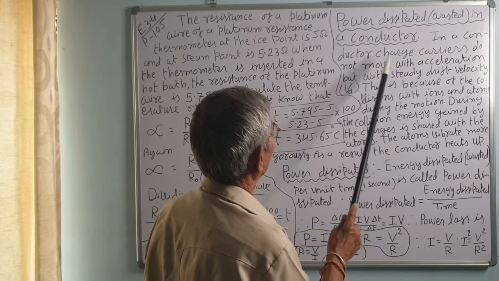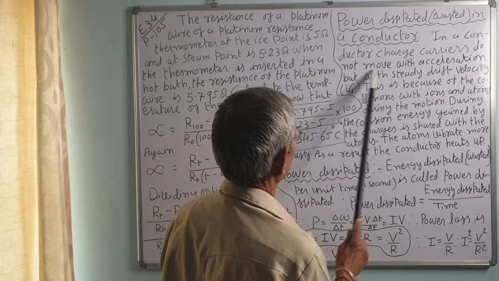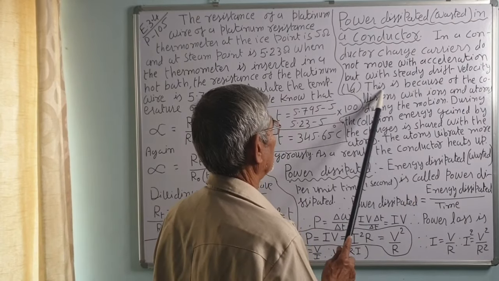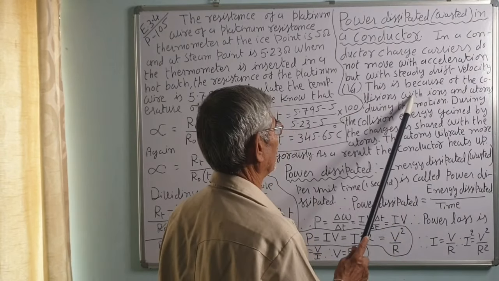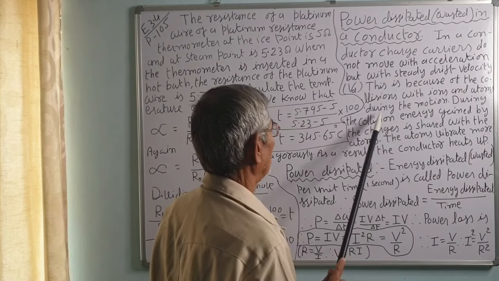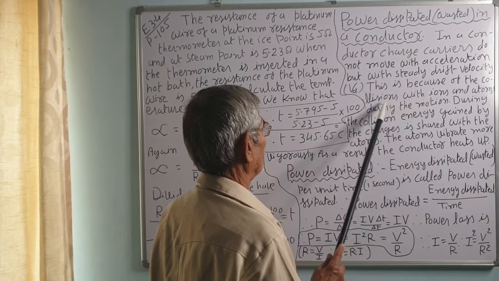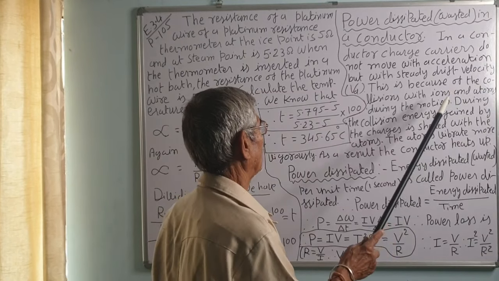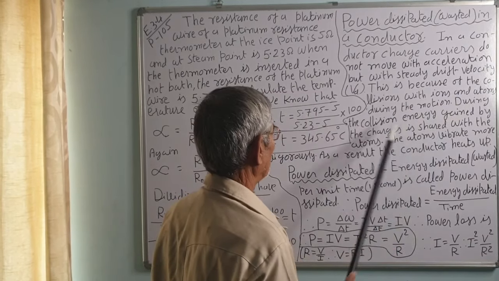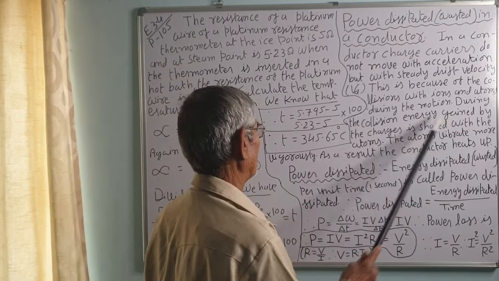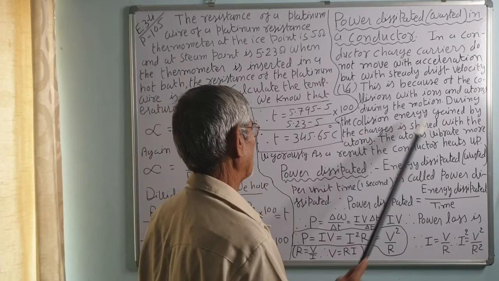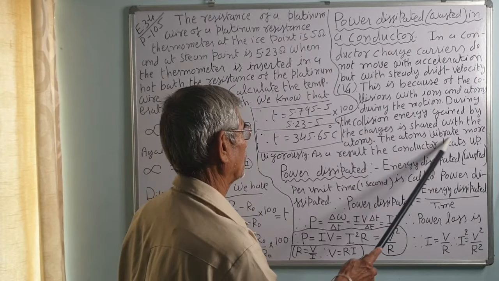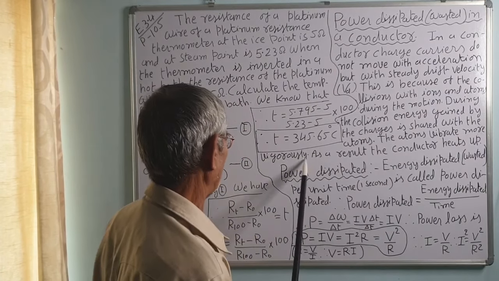Now, power dissipation, that is power wasted in a conductor during transmission. In a conductor, the charge carriers do not move with acceleration but with a steady drift velocity Vd. This is because of the collision with atoms and ions. During the motion, they collide with the neutral atoms and the positive ions. During the collision, the energy gained by the charges is shared with the atoms. The atoms that gain the energy vibrate with more amplitude, that is, they vibrate more vigorously.